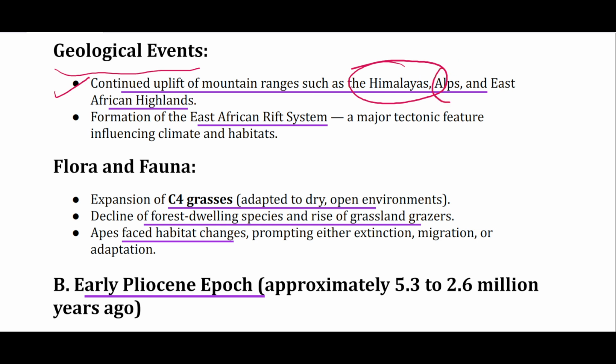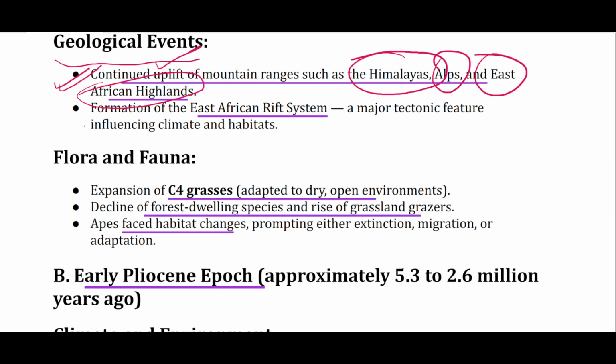और इसी तरह से और भी जितने भी young fold mountains हैं, they started forming and started uplifting. Then this period also saw the formation of East African Rift System, which is a major tectonic feature that influenced climate and habitat. And this East African Rift System is also important from the perspective of physical anthropology, especially